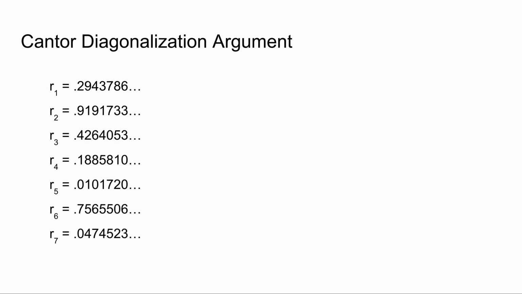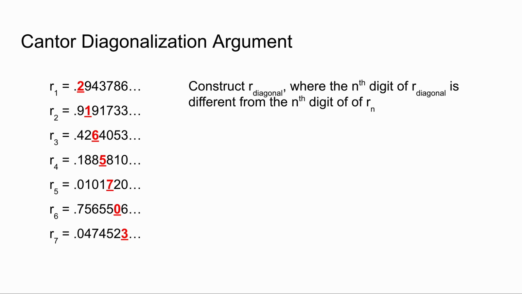Now what I'm going to do is highlight the nth digit of the nth real number, and we can start to see why this is called the diagonal argument. So for the first real number, I've highlighted the first digit, the second real number, I've highlighted the second digit, and so on and so forth. Then I'm going to construct a new number, we can call it r diagonal, where the nth digit of r diagonal is different from the nth digit of the nth real number.